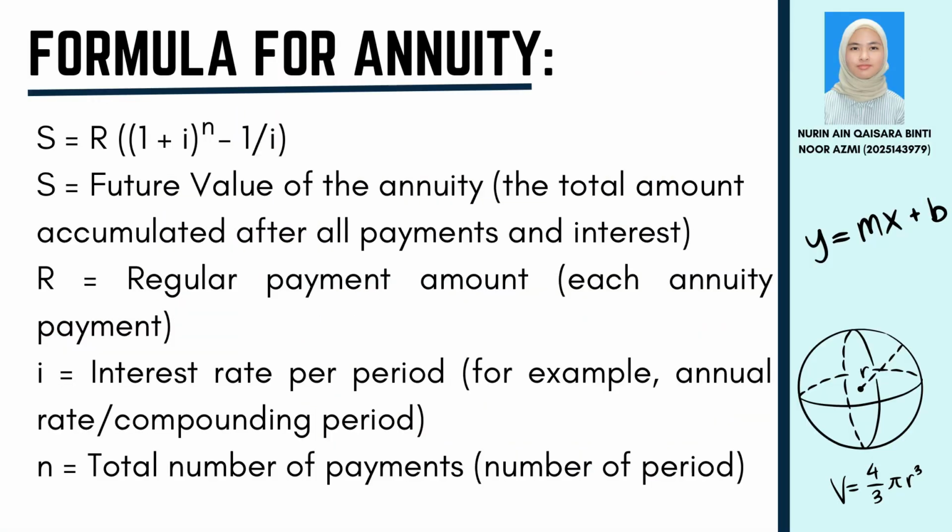The formula for annuity is S equals R in brackets 1 plus i power of n minus 1 over i. S is the future value of the annuity, the total amount accumulated after all payments and interest. R is the regular payment amount, each annuity payment. I is the interest rate per period, for example, annual rate or compounding period. N is the total number of payments, the number of periods.